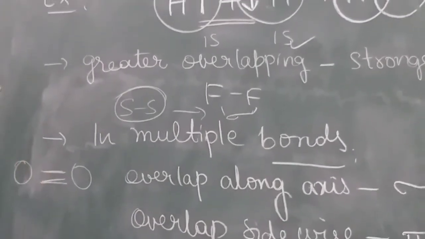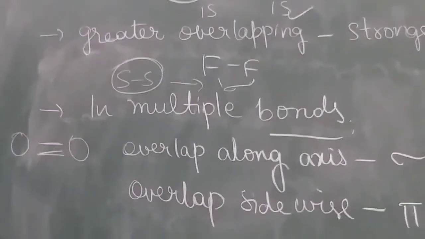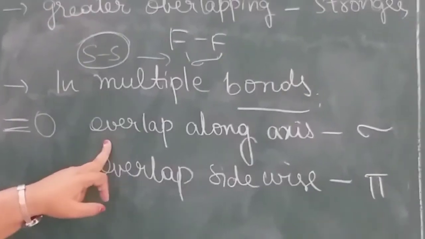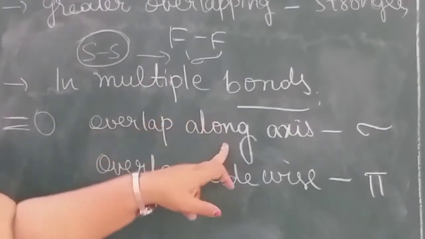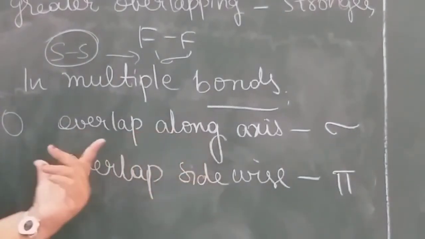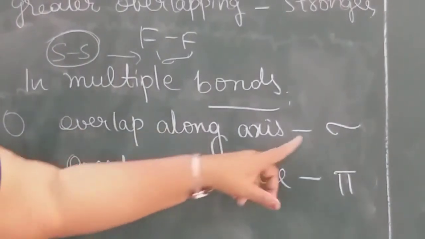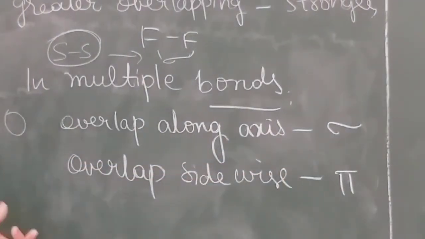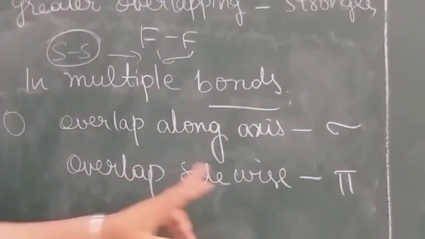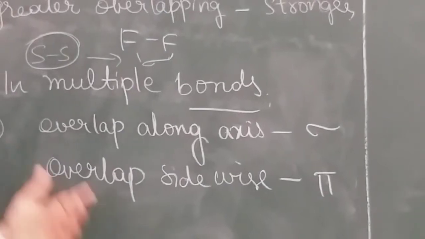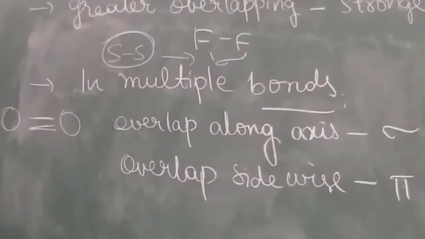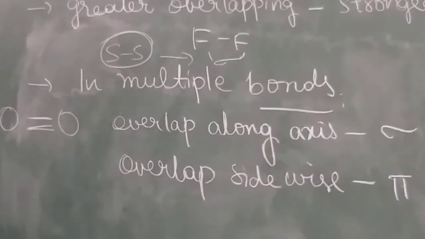One is a sigma bond, another one is a pi bond. What is a sigma bond? The bond that is formed by overlapping along the axis. Overlapping along the axis is called a sigma bond. If overlapping is sidewise, then there is a pi bond. Here sigma bonds are stronger compared to the pi bonds.